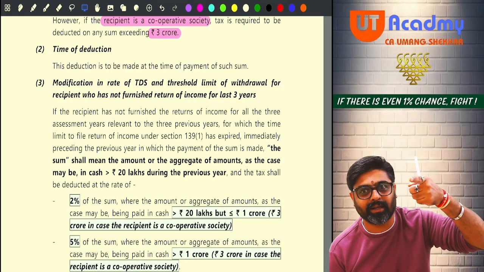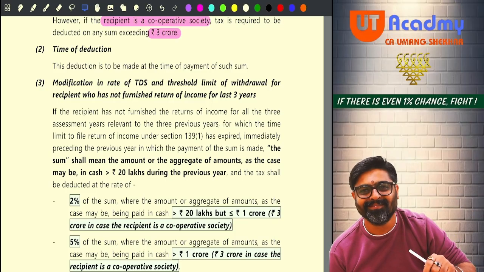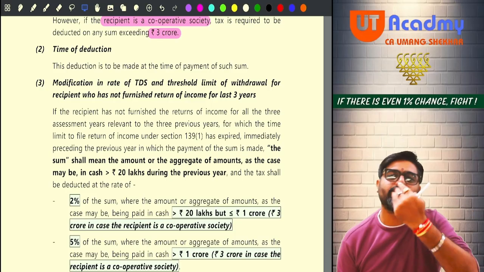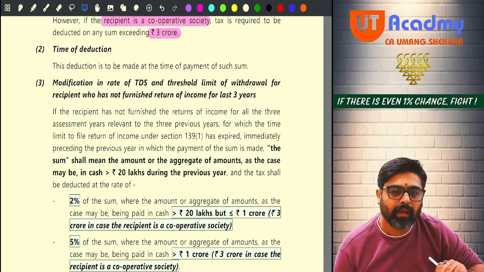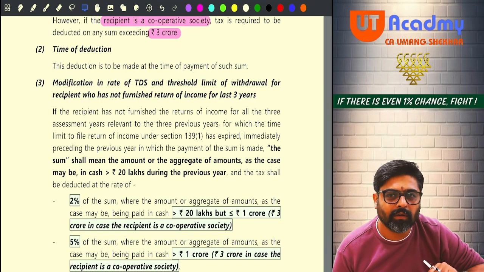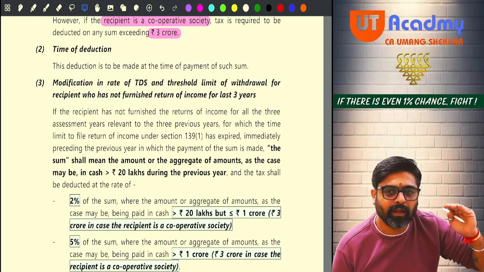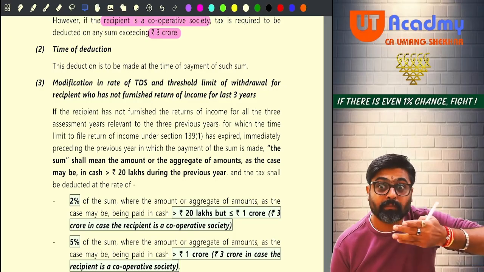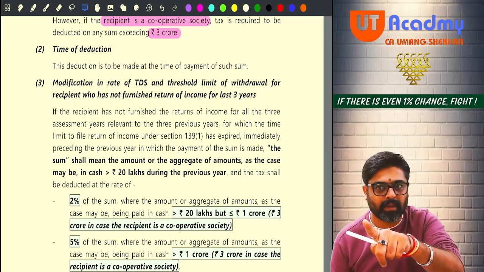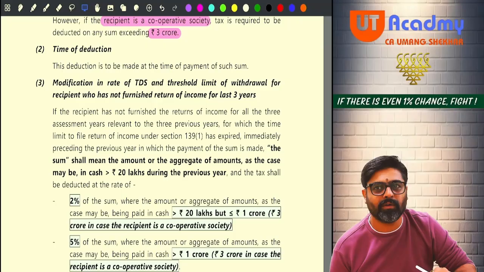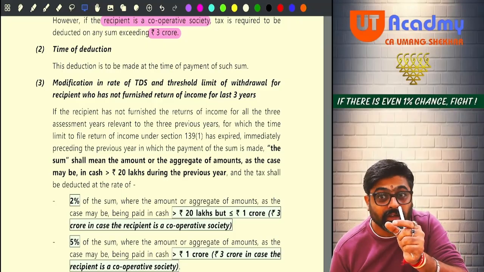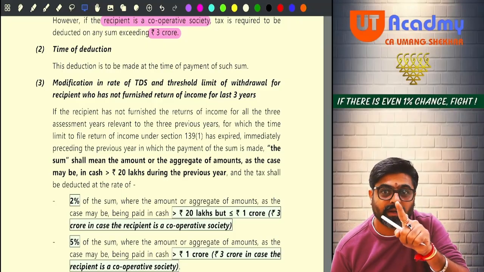If they come to agitate, we'll catch them. Others will not say anything because the provisions are not applicable to them. After a few years, slowly and gradually we will keep reducing this limit, so that the majority of people get covered. And if the majority are covered, even a single rupee withdrawn from the bank will attract TDS.